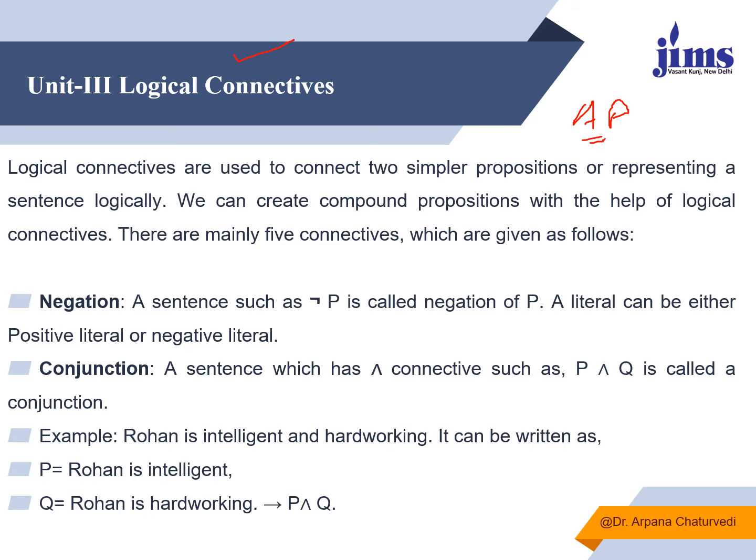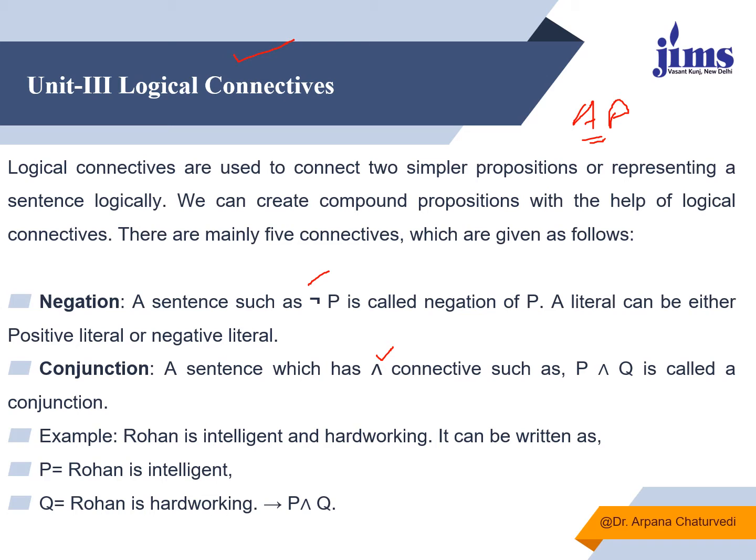A sentence such as not P is called negation. This is the symbol of not. A literal can be either positive or negative, it depends. Then comes conjunction. A sentence which has the and connective, this is the symbol of and, such as P and Q, is called a conjunction. Example: there are two simple atomic propositions.